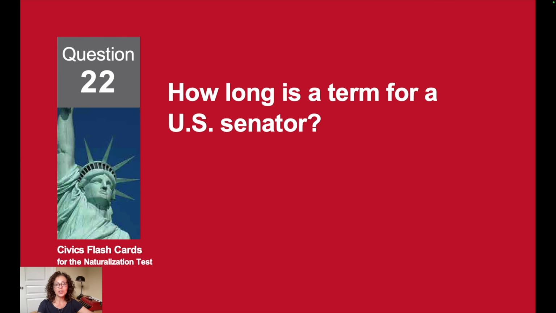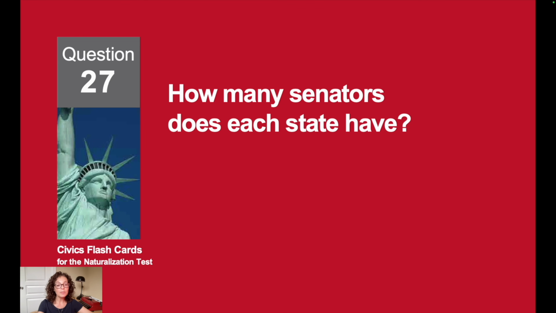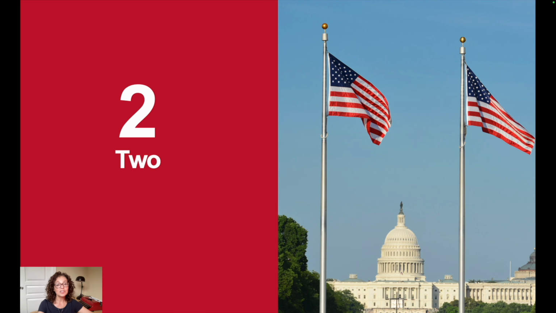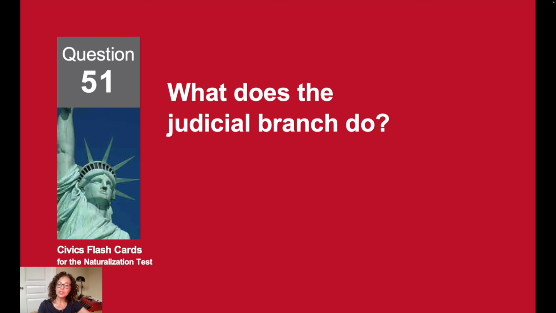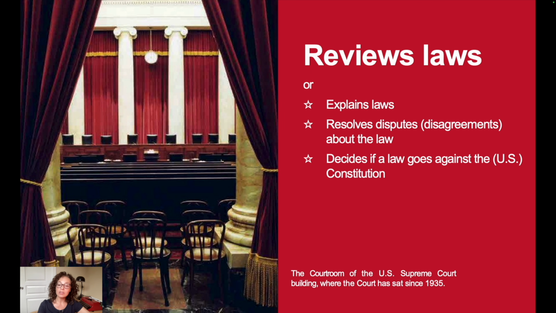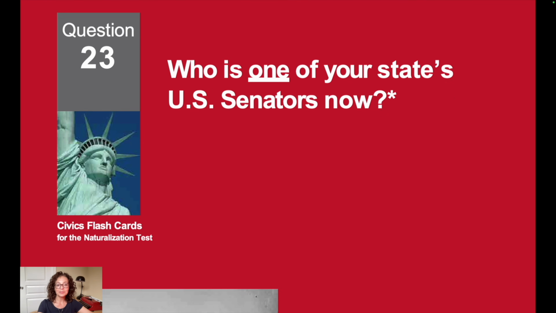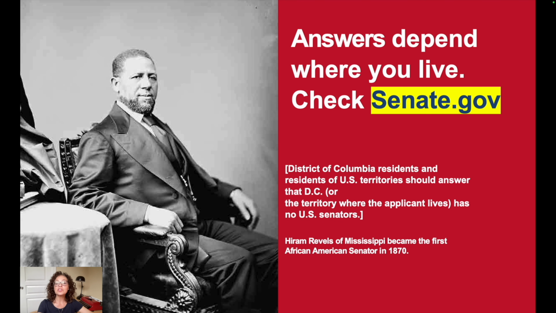How long is a term for a U.S. Senator? 6 years. How many senators does each state have? 2 senators per state. What does the judicial branch do? It reviews laws. Who is one of your state's U.S. senators now? Of course, here answers depend where you live. You can check at senate.gov or ask us below.